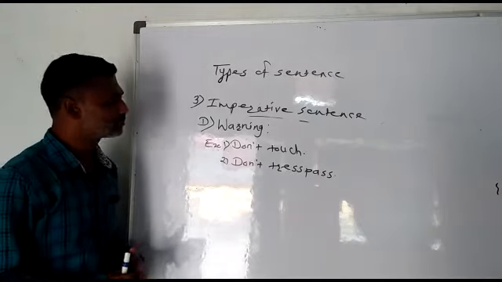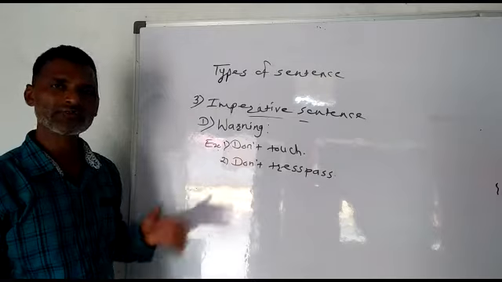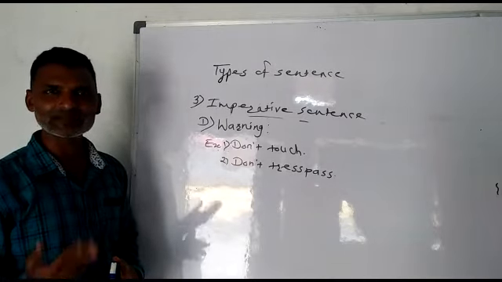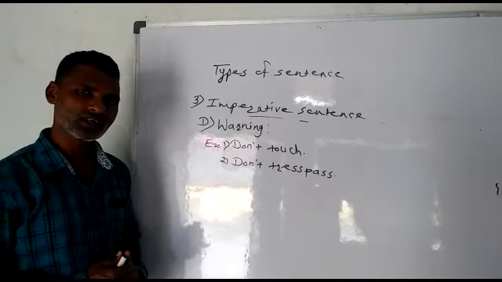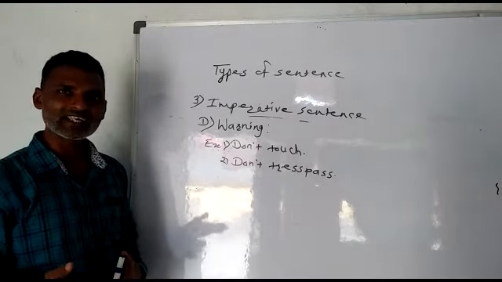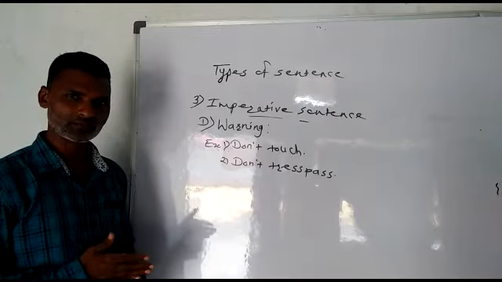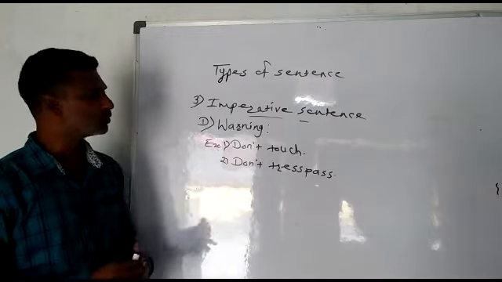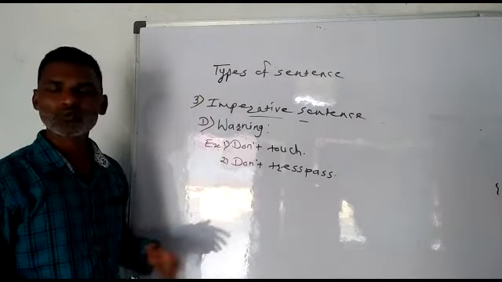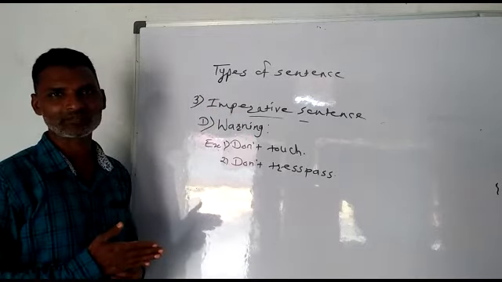So student, if you observe imperative sentence, we have seen four types of imperative sentence, and all those types are telling something to the listener. Through the imperative sentence, we tell the listener to do something or not to do something.